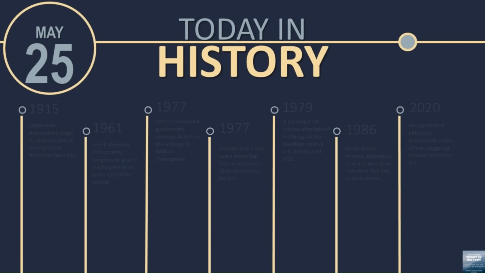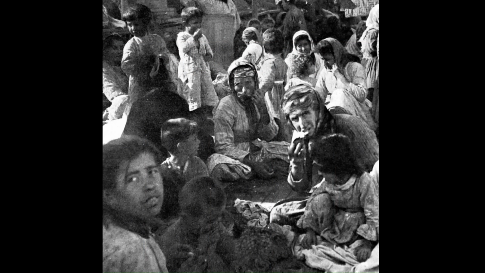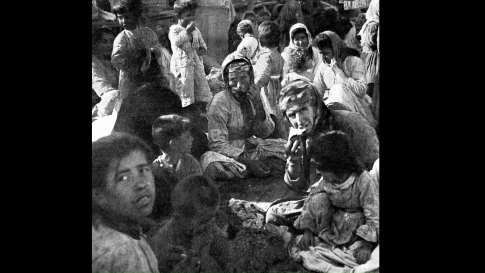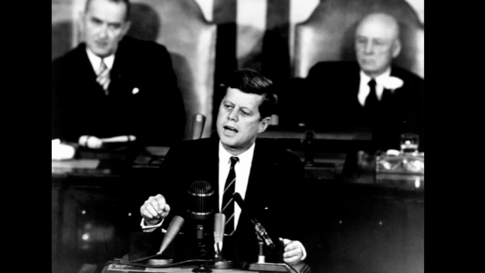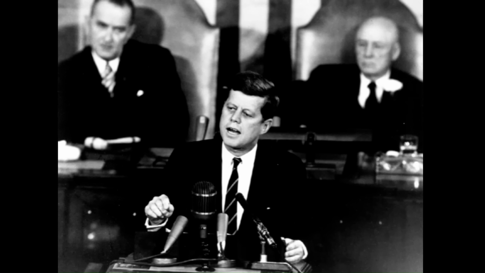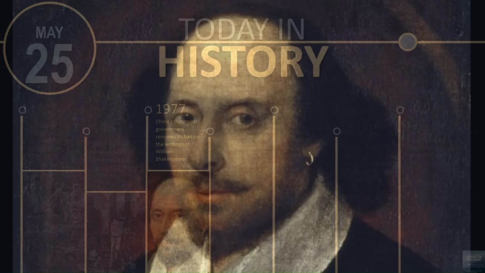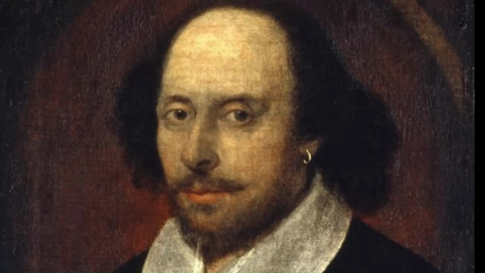Here are other events that happened today in history. In 1915, large-scale deportations begin in Turkey as part of the 8-year Armenian Genocide. In 1961, John F. Kennedy announces to Congress his goal of reaching the moon by the end of the decade. In 1977, China's communist government removes its ban on the writings of William Shakespeare.